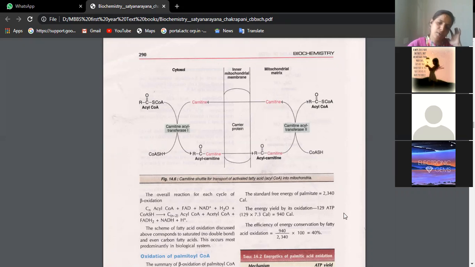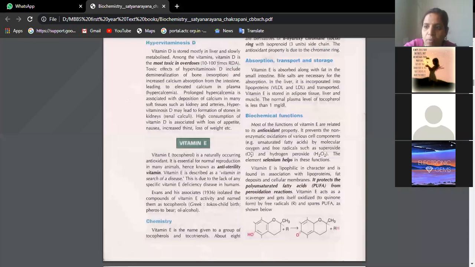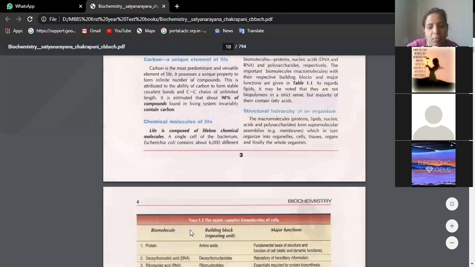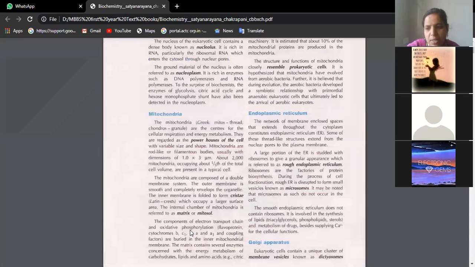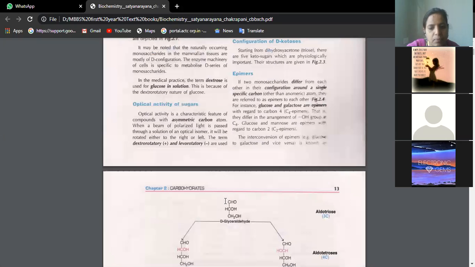What may be the reason why cellulose is not digested? Of course, one is cellulase enzyme, but where does the cellulase enzyme act? What is the difference in the structure of cellulose and starch? Both are homopolysaccharides, in the sense both are purely made up of glucose only, isn't it? What are the linkages you see in starch? Alpha 1,4 glycosidic linkage, isn't it? Are you able to hear me? Yes, ma'am. Alpha 1,4 glycosidic linkage.